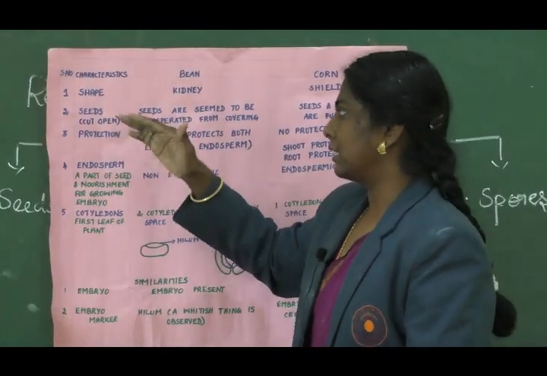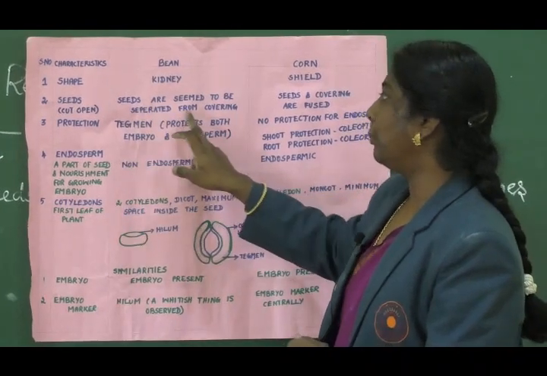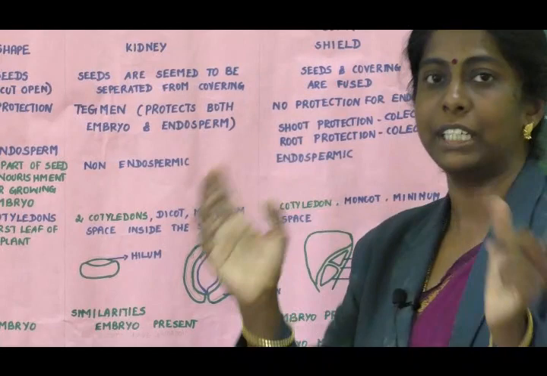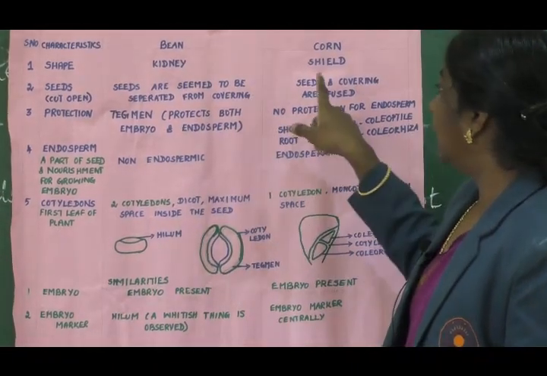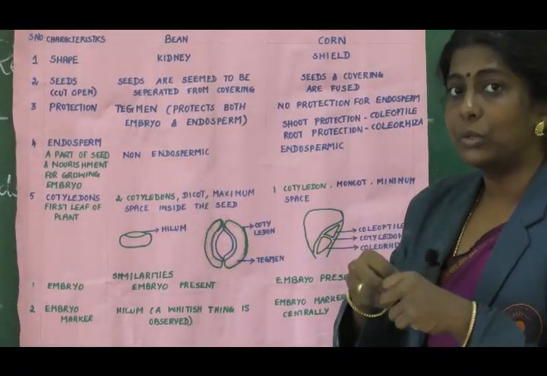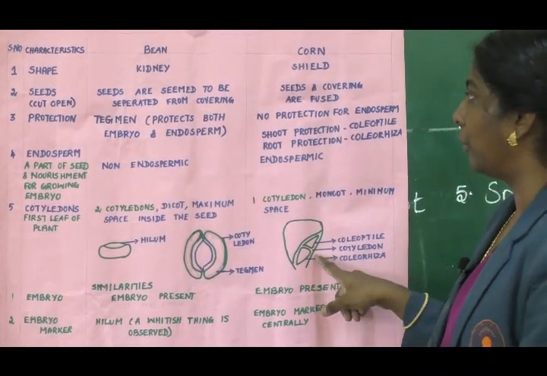Now if you cut open the seed, the seeds will come out loosely from the covering. But here in case of corn, the seeds are said to be fused with the covering. It won't come out. Okay.